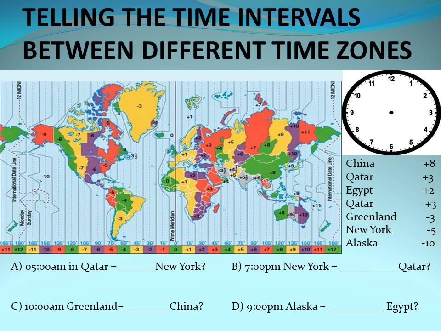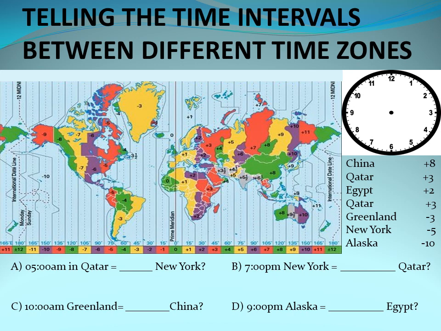Okay, now let's see the next one. The next one is Greenland and China. The time in Greenland is 10 a.m. It's asking us what time will it be in China when it's 10 a.m. in Greenland. Let's assume you are in Greenland and you have a friend in China, you want to call the friend. So the question is, what would be the proper time for you to call the friend? So let's see.